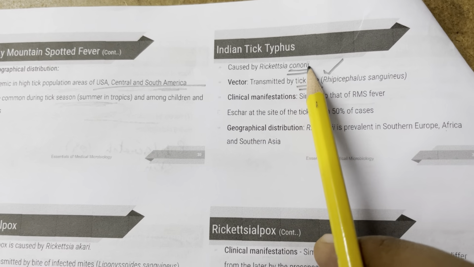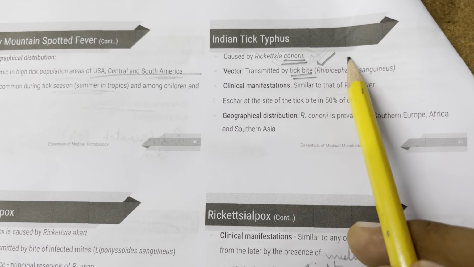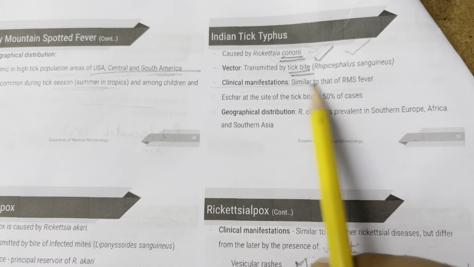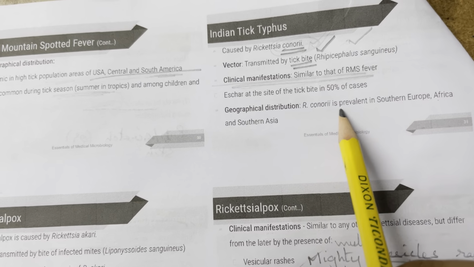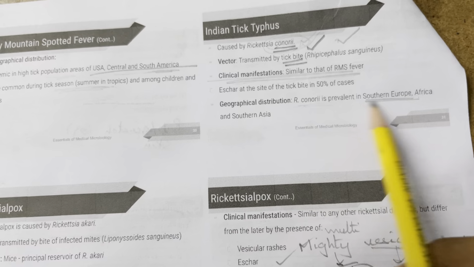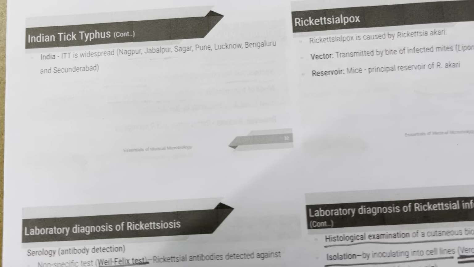So Indian tick typhus, it's an honor to be in India. Rickettsia conorii, transmitted by the tick bite. Again, clinical manifestations are similar to that of Rocky Mountain spotted fever. So geographical distribution, it is prevalent in India basically. You can remember that, Southern Asia. So it is widespread, Nagpur, Jabalpur, and all these other areas.